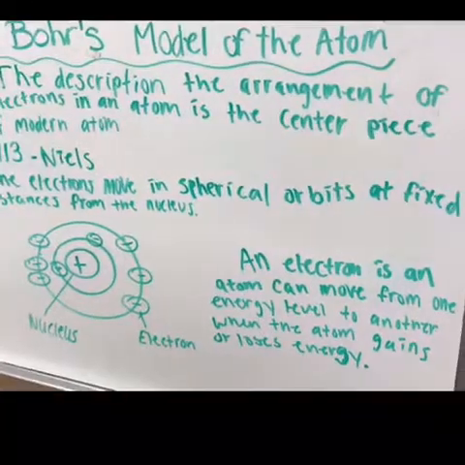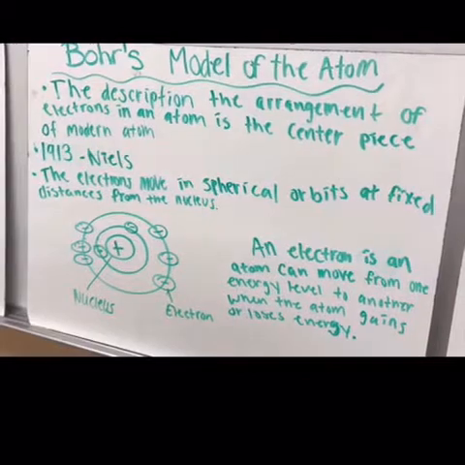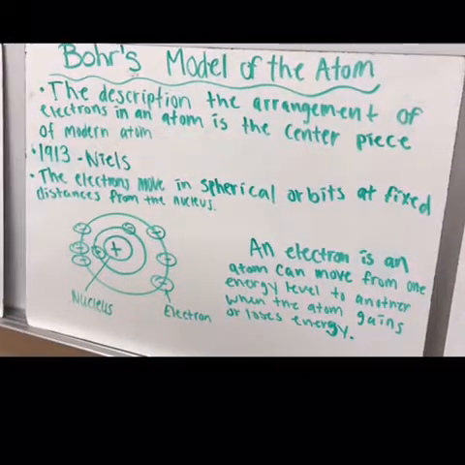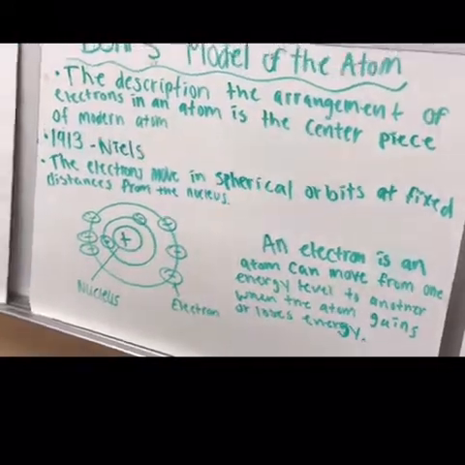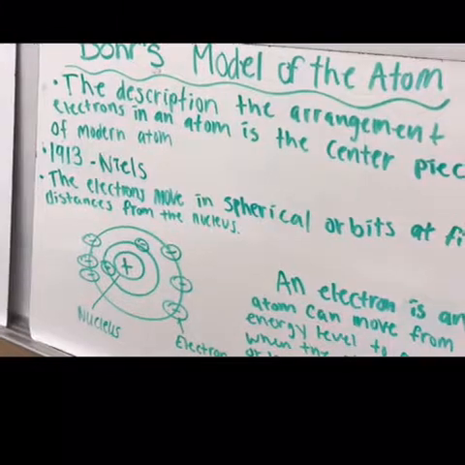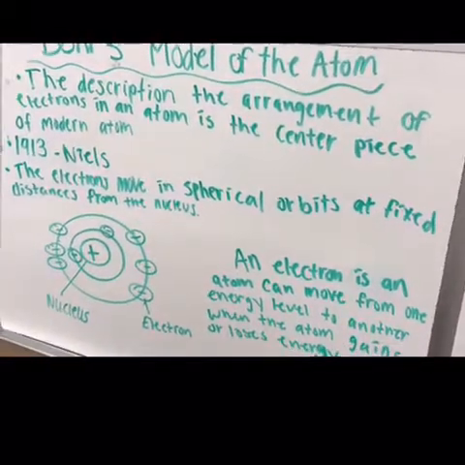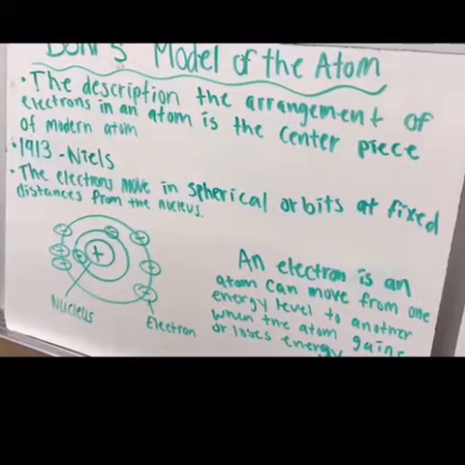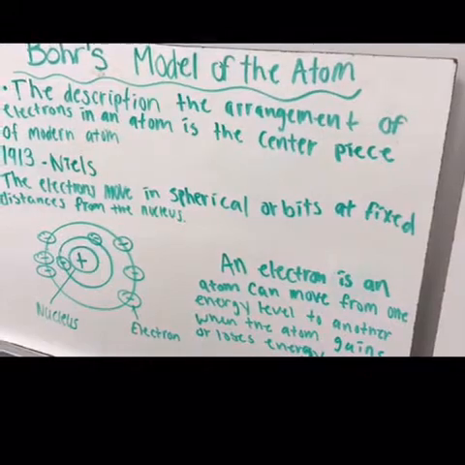The description of the arrangement of electrons in the atom is the centerpiece of the modern atomic model. The date is 1913, and the name is Niels Bohr. The electrons move in spherical orbits at fixed distances from the nucleus.